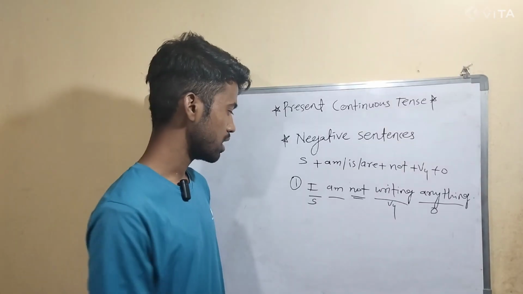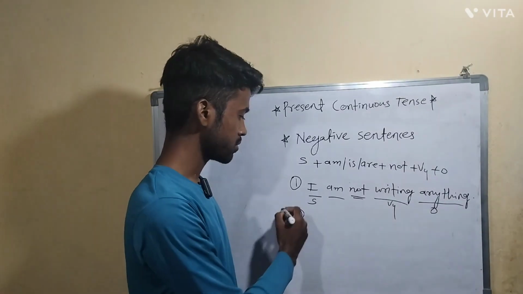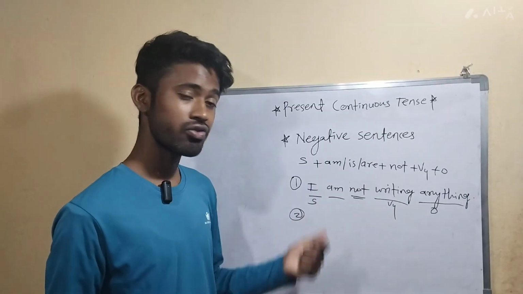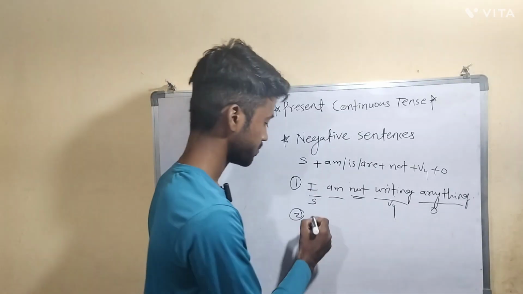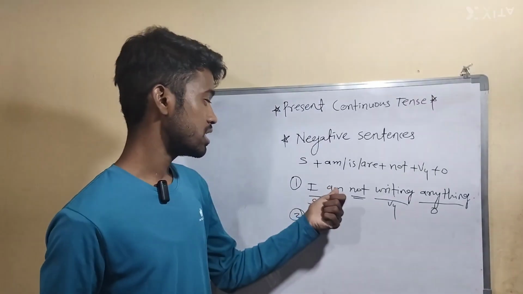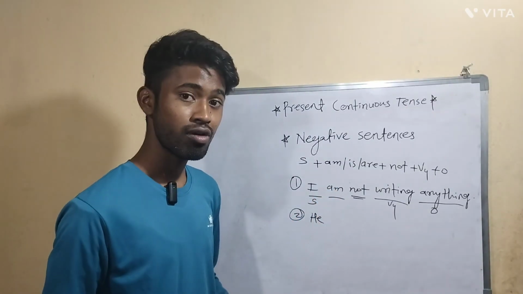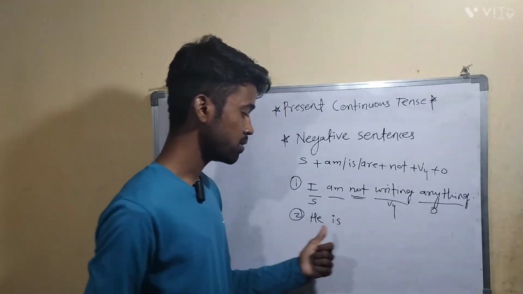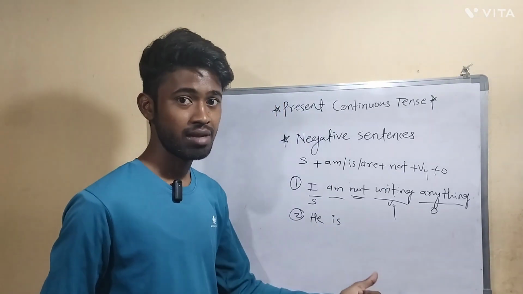Okay, after this you understood. Let's take one more example. Now the same sentence, instead of I, I will take he. Now you will understand. Instead of am, what do I have to take here? Is, because it should follow subject-verb agreement.